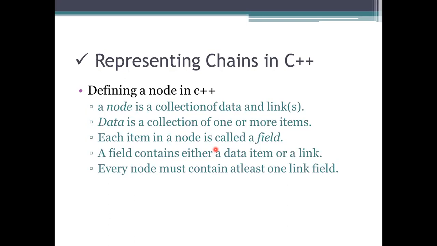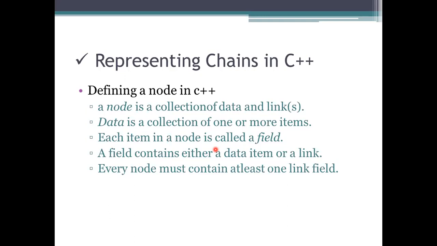Every link you give must have a link field, because it has to be processed to the next element. Likewise, we need to consider that a successor node has to be present.